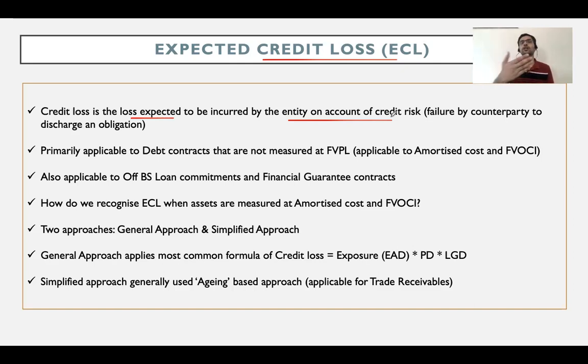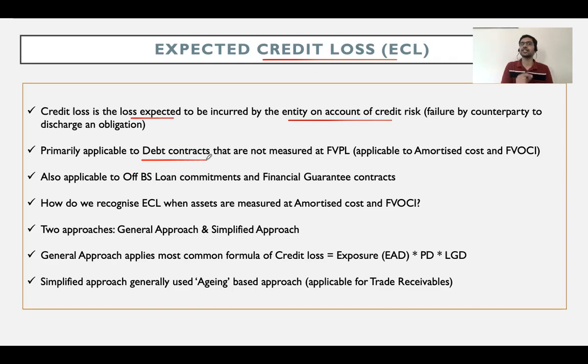All right, when you fail to pay me the amount, what is the loss that I'm expected to incur? That is called the credit loss or the credit risk. Now it's primarily applicable to debt contracts, whether it be an investment in debentures, a loan that is given by me to you, or a trade receivable, or it could also be a lease receivable under financial leases.